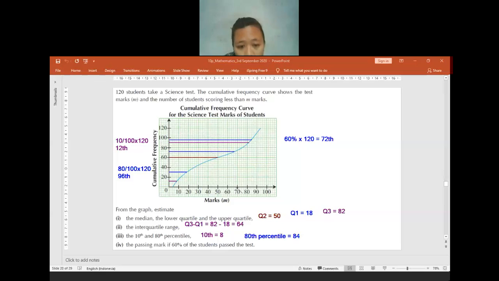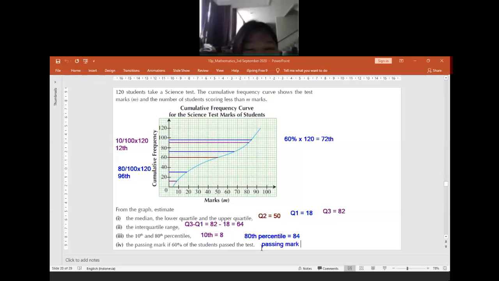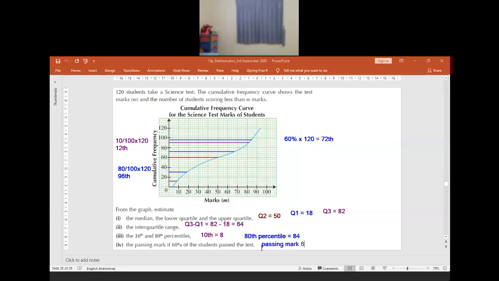At that place, so the passing mark will be how many? How many is the passing mark? 60, how many? 67? Yeah, I think it's about 66 or 67. It says estimation, so I think either 66 or 67 is correct. If it says estimation, the paper will give you a range for the answer.